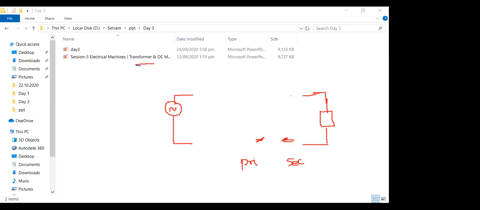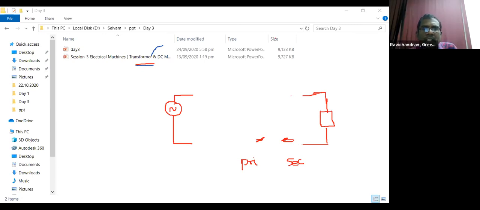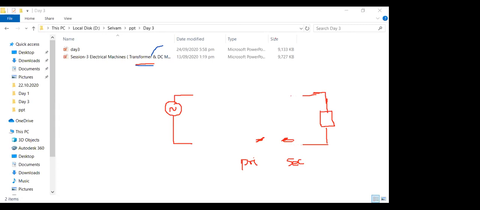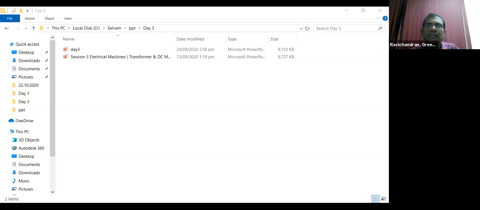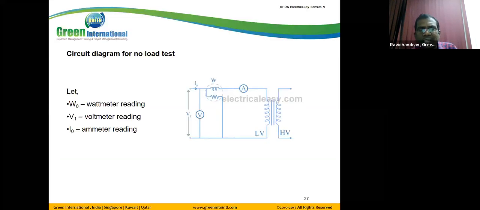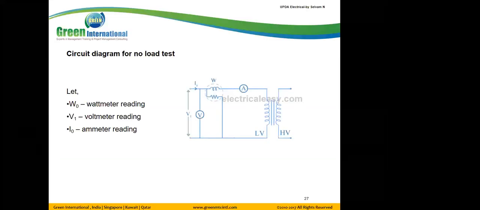Mr. Selvam? Yes, sir. Are you showing any slides? Yes, sir. You are not able to see the slide? No. Now I have seen the slide. Yes, now I can see.